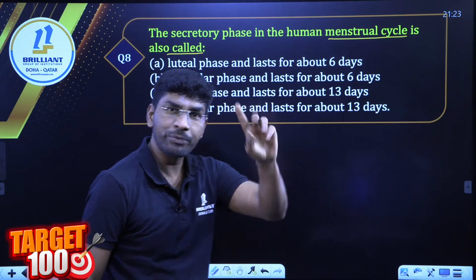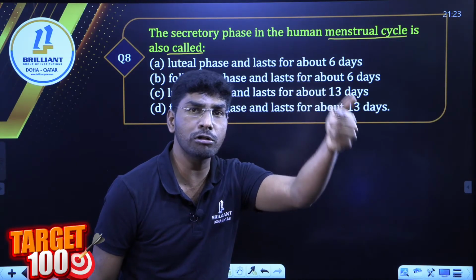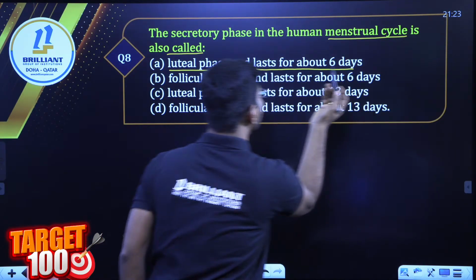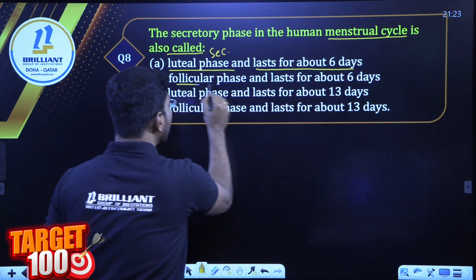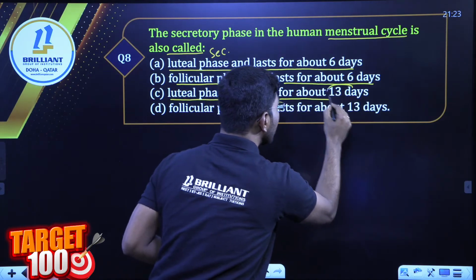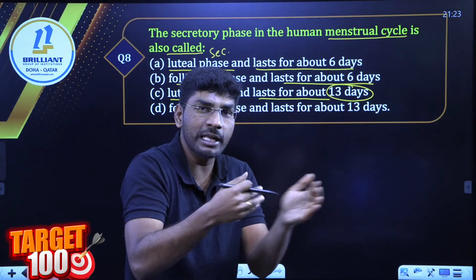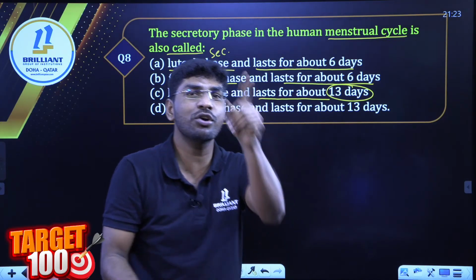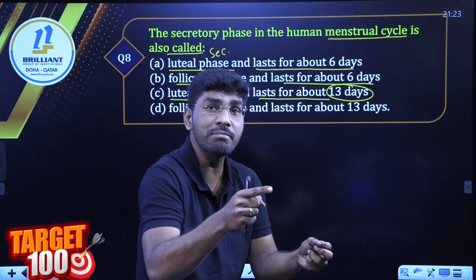Now there are 4 stages: menstrual phase, follicular phase, ovulation, and luteal phase, which is also called the secretory phase. The luteal phase lasts about 13 days. The follicular phase lasts about 6 days. In these last 13 days, the last phase of the menstrual cycle, which hormone will be maximum? Progesterone hormone is maximum, right? That's why this is also called the secretory phase. Remember, secretory phase.